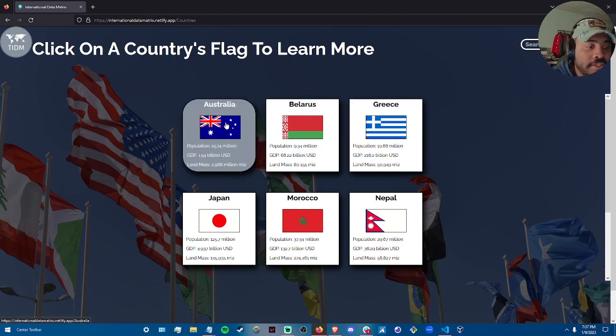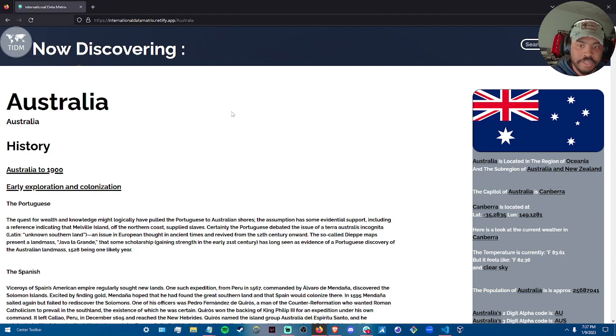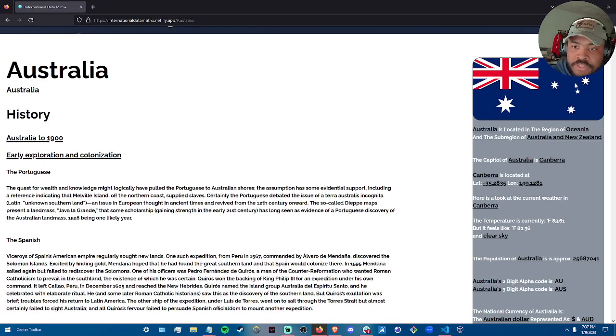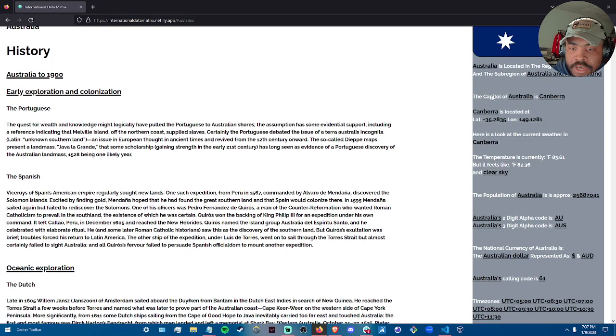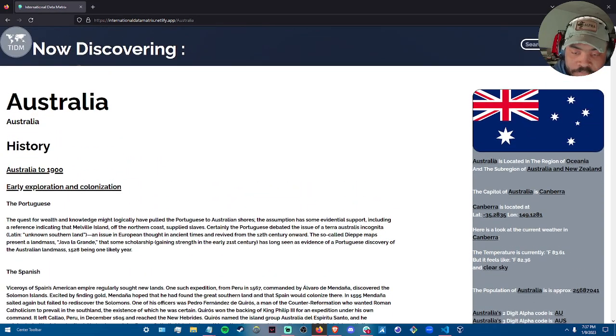Once you decide to click on a country, it will take a second, but it'll load a country's page. You may notice a lot of different things going on here, but I decided, again, to try to make it as easy to understand as possible. On the right hand side, you have the country's flag, and you have a lot of data inside this gray box. I call this the metadata.